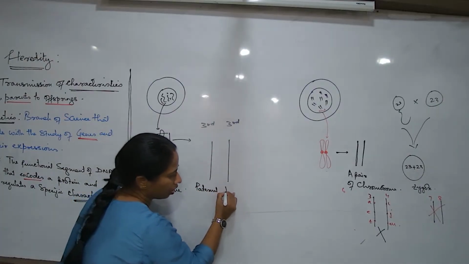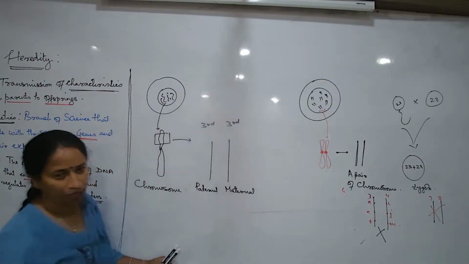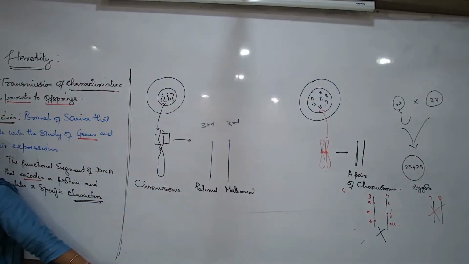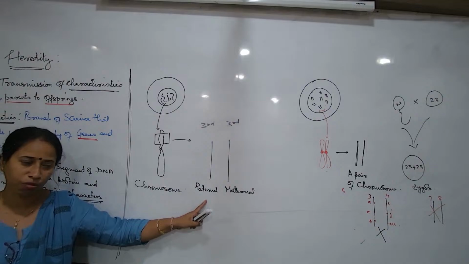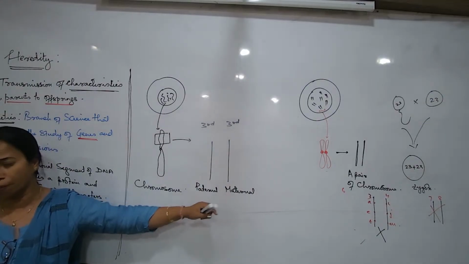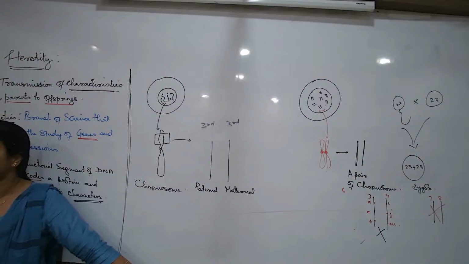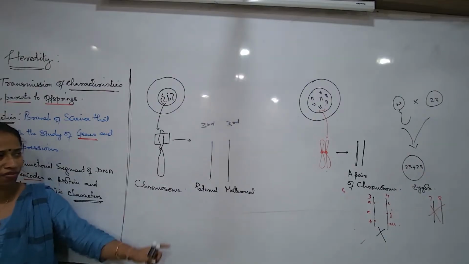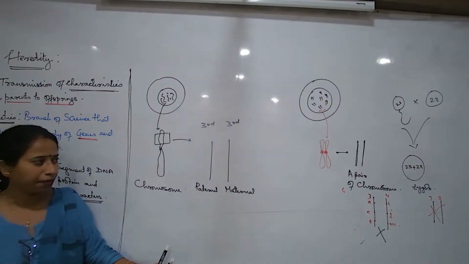We will use the words maternal and paternal. These are typical words. We don't use mother's chromosome, father's chromosome. We use maternal and paternal chromosome. What is the meaning of paternal? Father's chromosome, mother's chromosome. Now let us try understanding in a pair of chromosome, how are the genes arranged? We will pick one example. Let us talk about eye color.